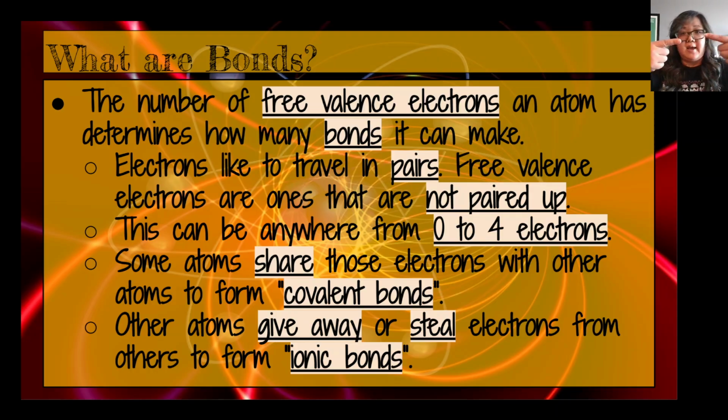So if an atom has a free electron and another atom has a free electron and they share it so that they now each have 2 because they're sharing, that's a covalent bond. If you have an atom with an electron and an atom with an electron where this one wants to give the electron away and this one wants to steal, then it's going to take the electron away. This one will now have 2, this has 0, and that's another kind of bond, an ionic bond.